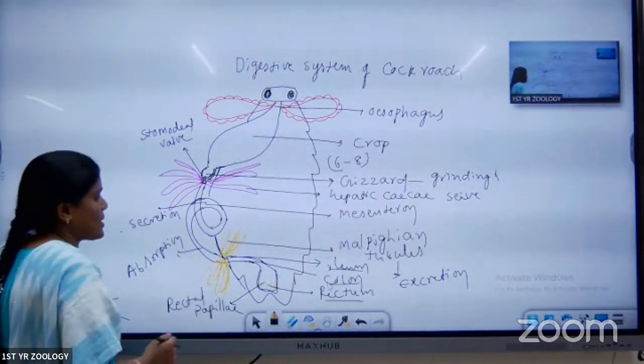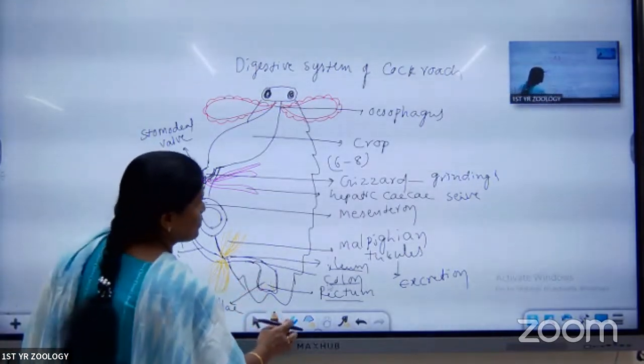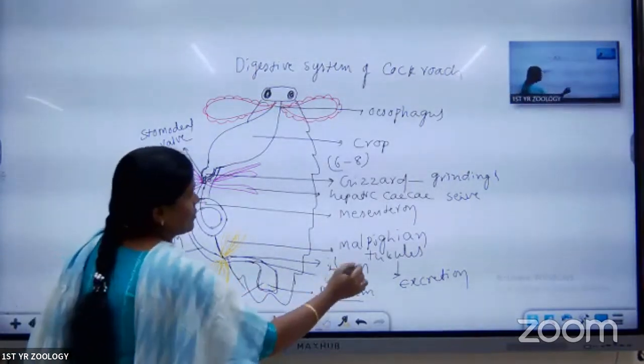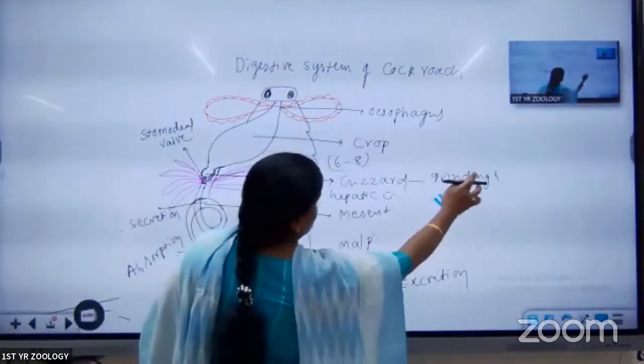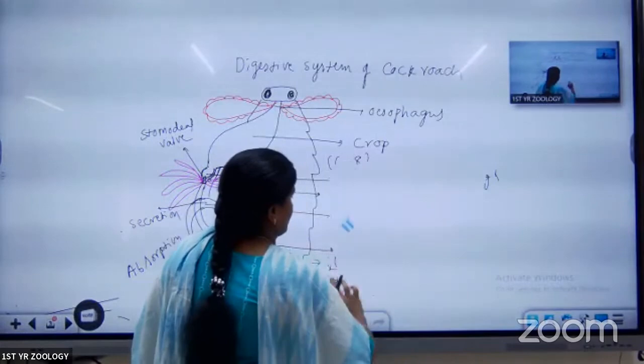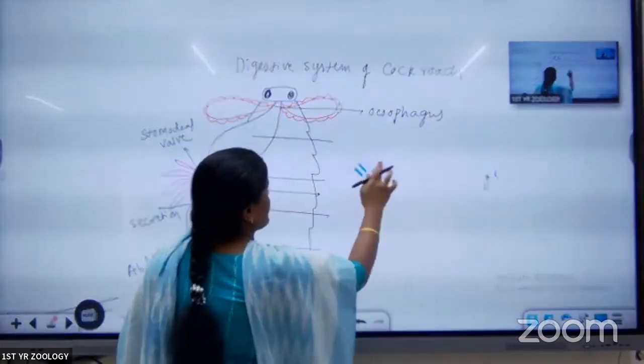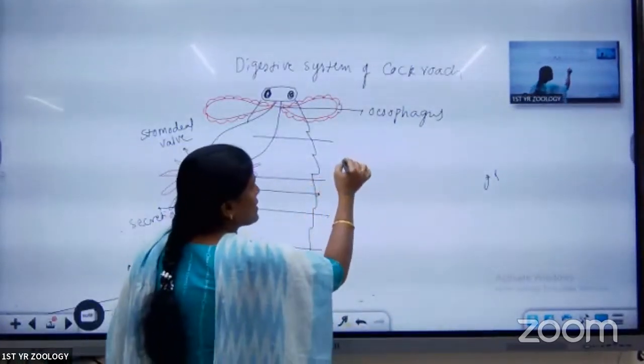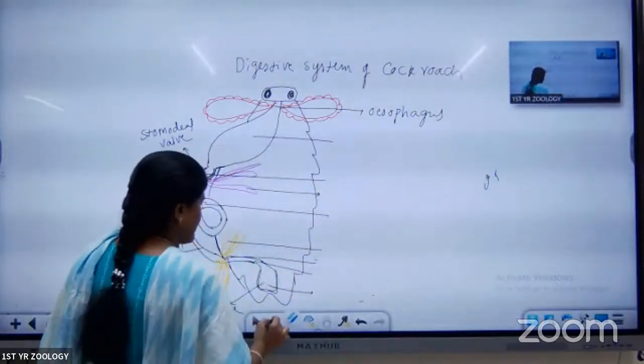Now we are going to discuss the digestive glands. The next, second component is called the digestive glands.